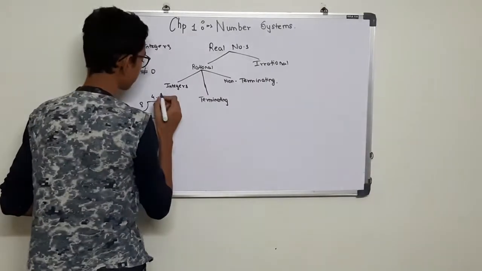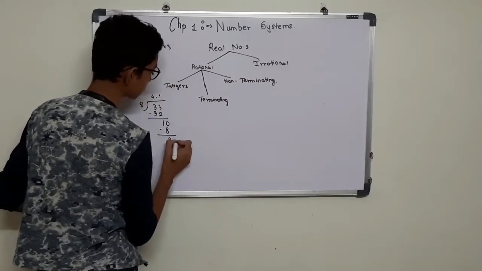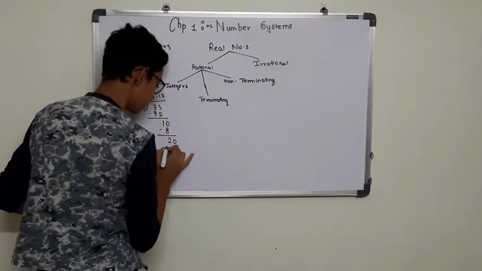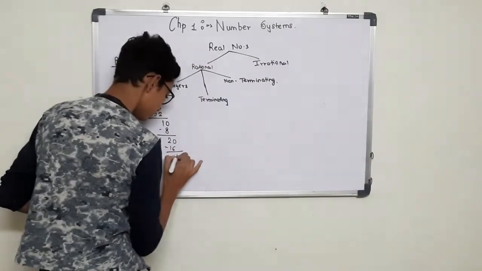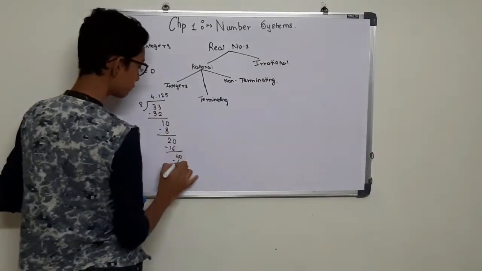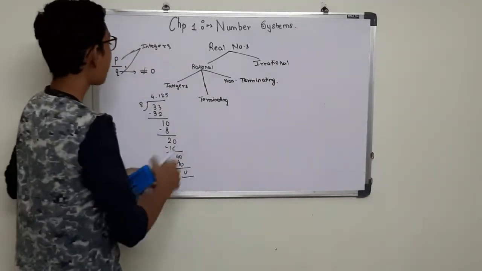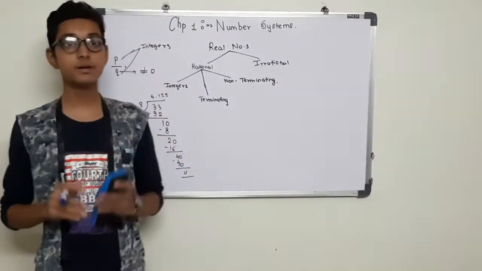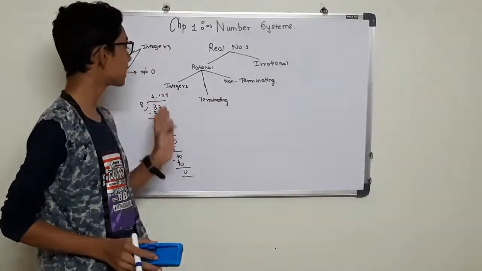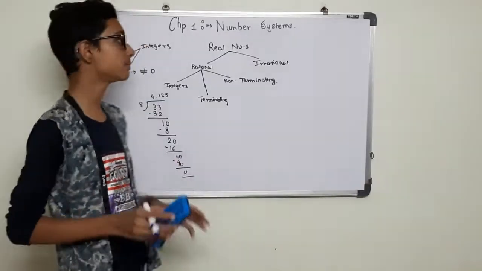Decimal point. 8 2s are 16. And then 8 5s are 40. So you can see that after some repetitions this number comes to an end. Such a number is called a terminating number.